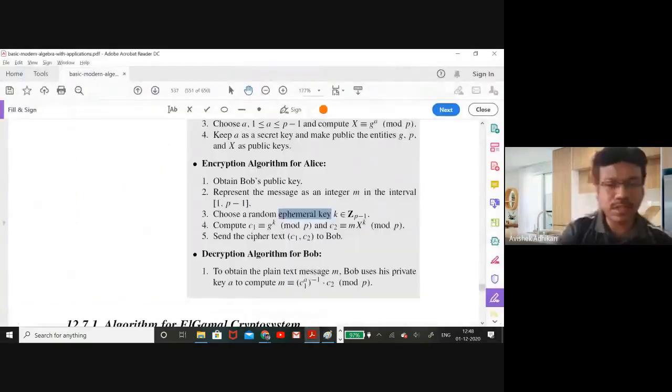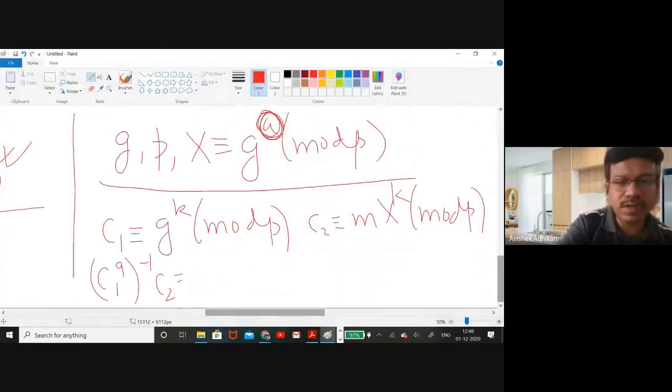This value is nothing but, what is C1? C1 is G to the power K, to the power A, then whole inverse, right? Into what is C2? C2 is nothing but M into x to the power K. What is x to the power K?